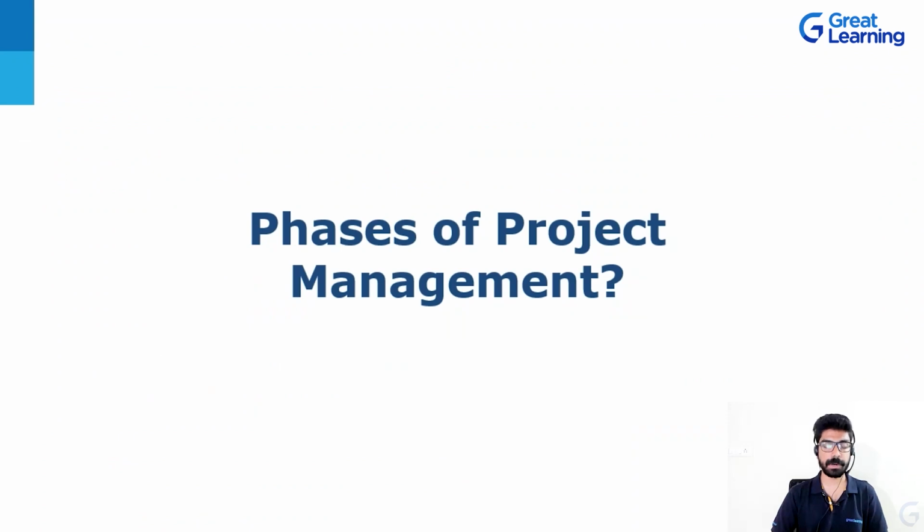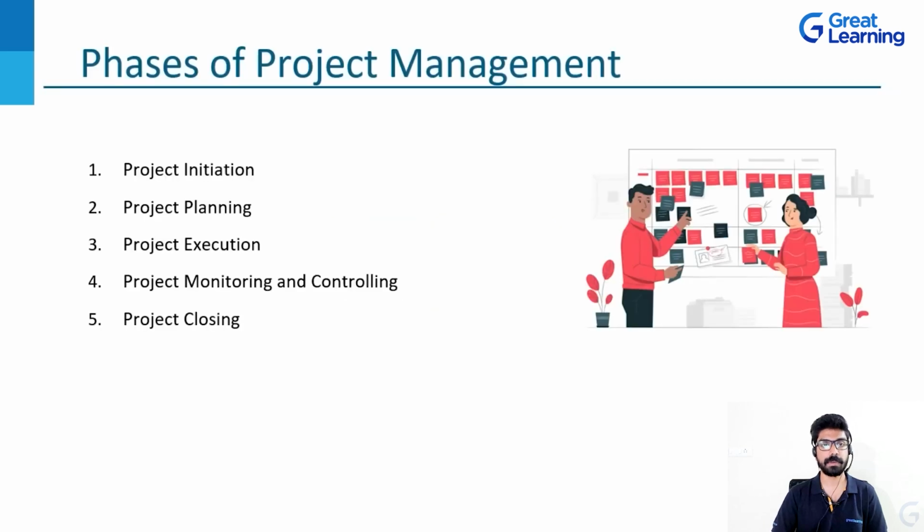Now let's move on to our very next module, which is phases of project management. What are the various phases that a project goes through? Now let's look at that. The phases I have mentioned here are project initiation, project planning, project execution, project monitoring and controlling, and project closing. So these are the 5 phases which each and every project goes through.